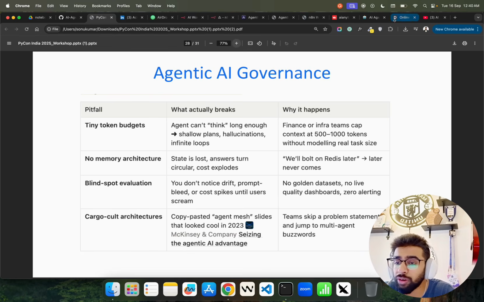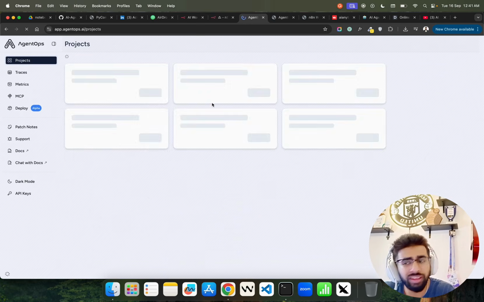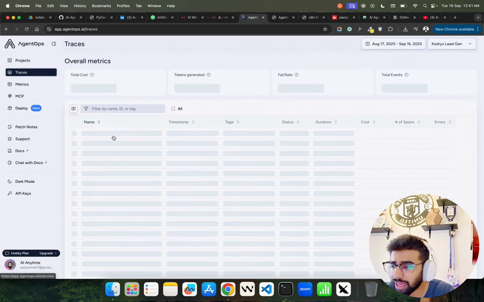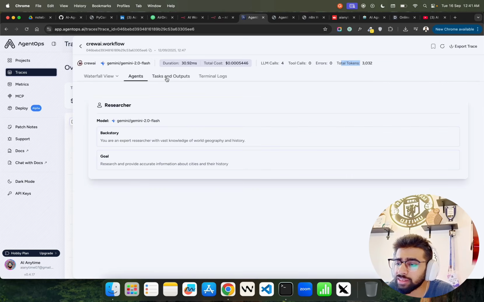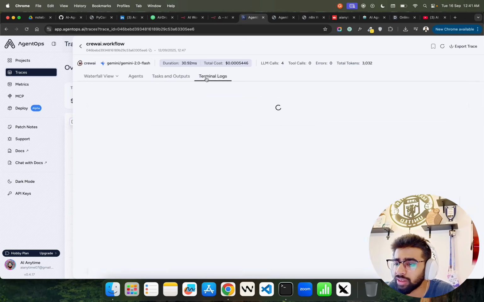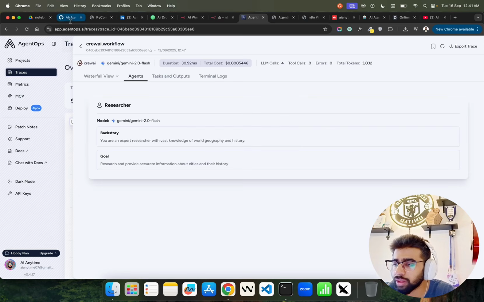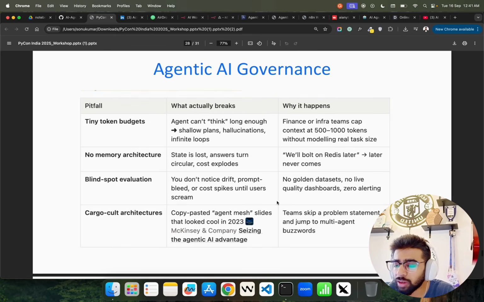That's very important. I want to show you AgentOps here. AgentOps is one of the tools that you can use. There are other tools. And this is how it looks. Let's say I have a crew. This is based on CrewAI. You can get all the dashboarding here. You can see the duration it took, the total cost, the number of LLM calls, total tokens, and you can find out agents, tasks, and output. You can see terminal logs and whatnot here. So this is what it is. And then cargo cult architecture.